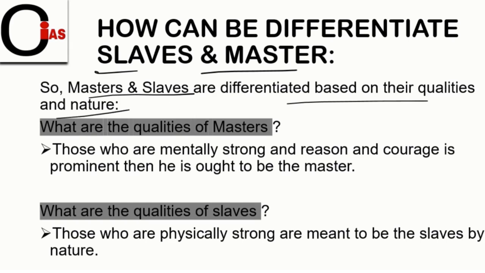Those who are mentally strong, and whose reason and courage are prominent, ought to be the master. Basically, masters are the ones who are supposed to take decisions. Hence, those who can take decisions as well as have the courage to stand by the consequences of the decisions are considered masters. But if we see the qualities of a slave, those who are physically strong are meant to be slaves by nature. Courage is also an important characteristic. Why? Because if we do not have courage, we will not stand by the consequences of the decision, and therefore we will not be able to take any decisions. Therefore, they are considered slaves by qualities.